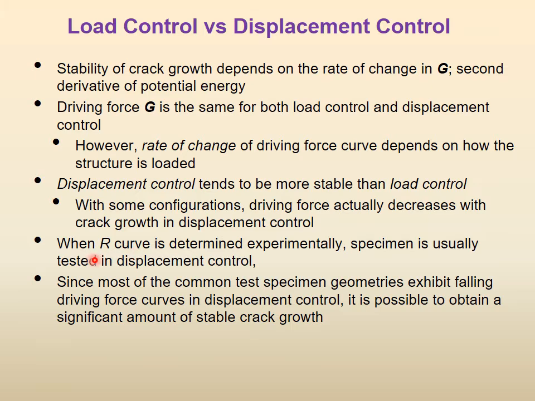When the R curve is determined experimentally, a specimen is usually tested in displacement control. Right? When we want to do an experimental measurement of R, the resistance curve of the material, what is the preferred mode? Displacement, because it is more stable. Since most of the common test specimen geometries exhibit falling driving force curves in displacement control, it is possible to obtain a significant amount of stable crack growth before final failure happens.